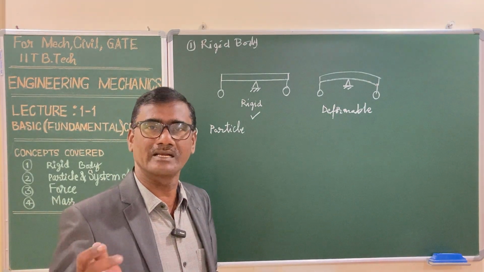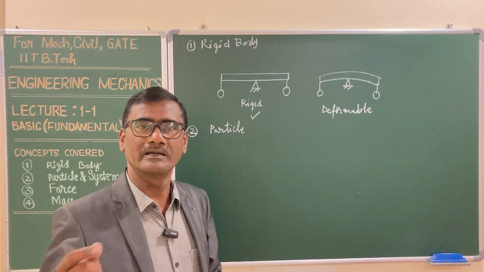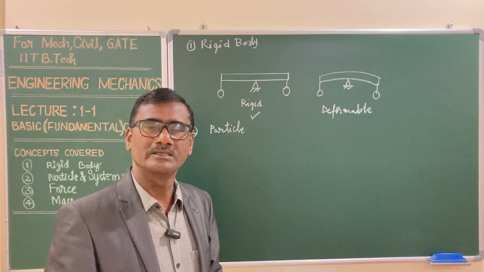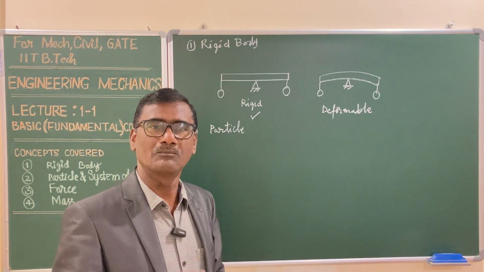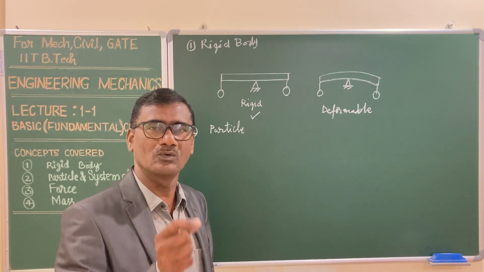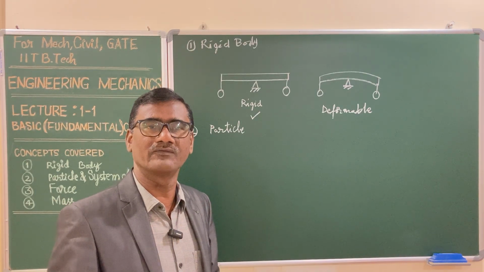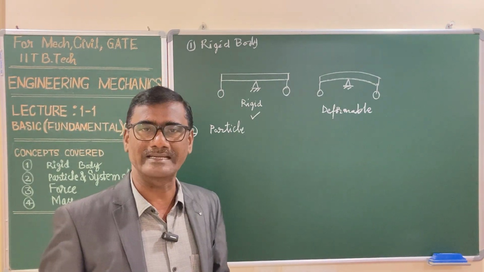If you look at a cricket ball thrown toward the wickets, this particular ball you can call a projectile. We are analyzing the motion of the particle, that is the cricket ball, and we are focusing only on the center of gravity of the ball. We are not considering the dimensions, and you can treat it as a particle.